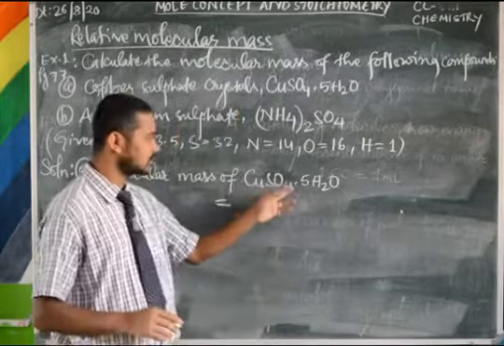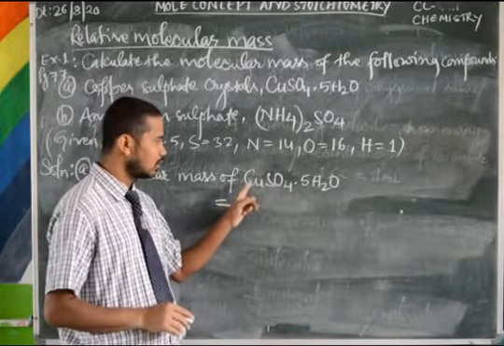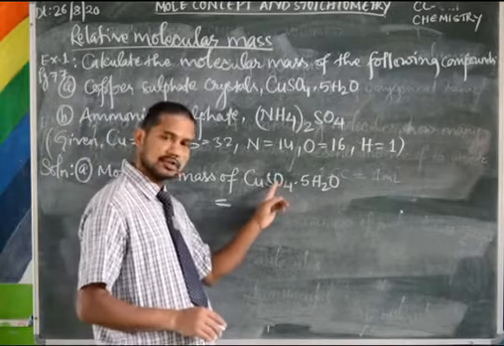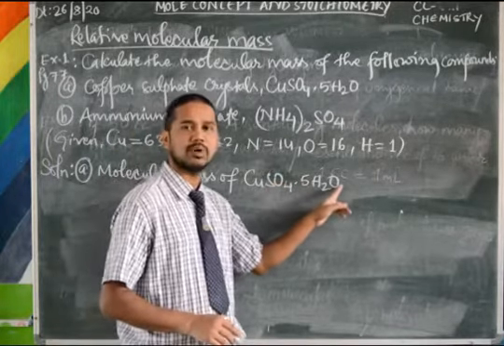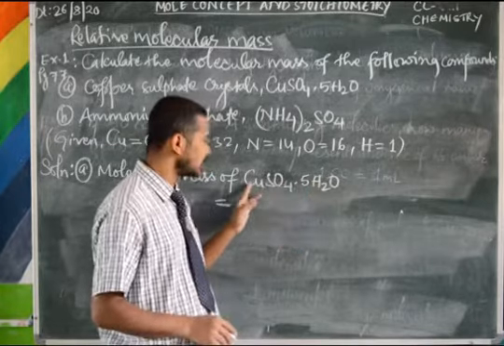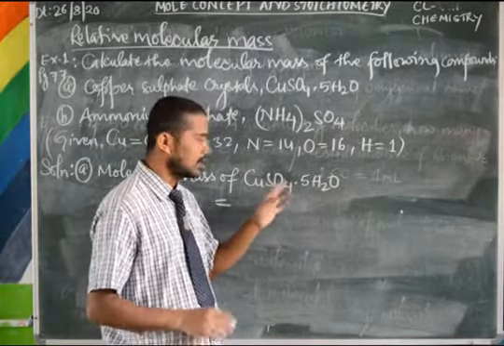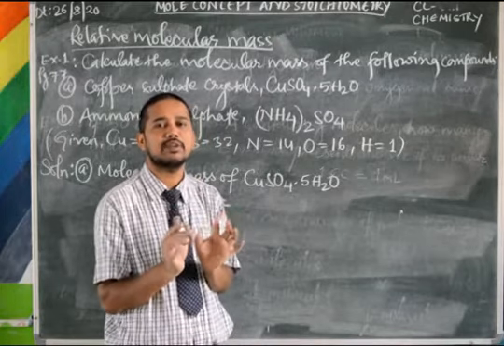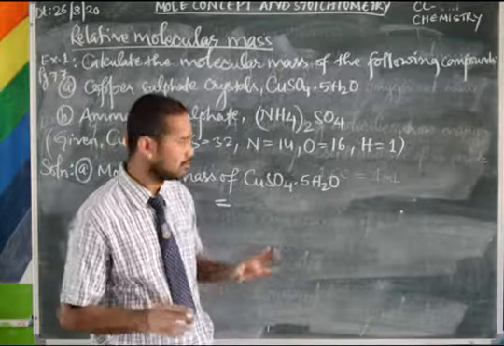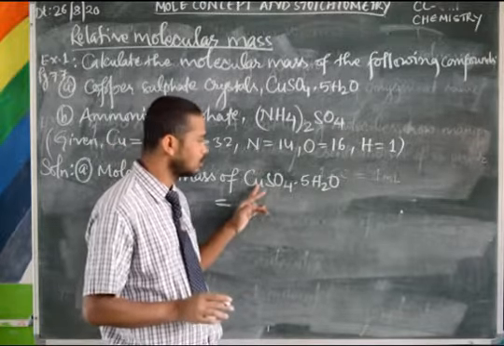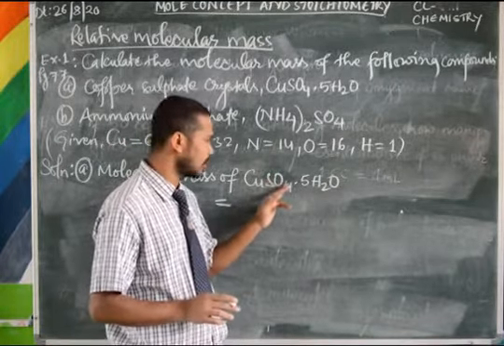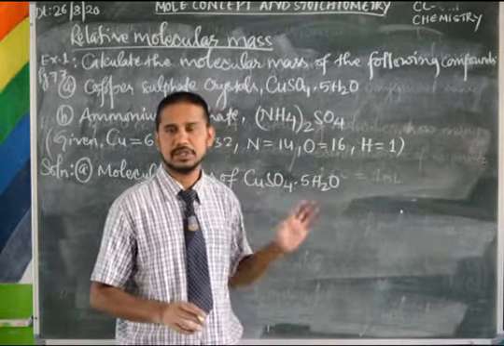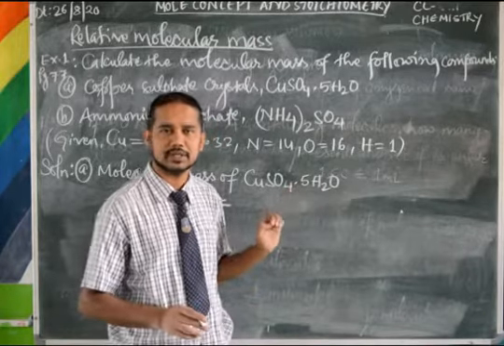So, what are the atoms in this molecule? 1 atom of copper, 1 atom of sulfur, 4 atoms of oxygen, then 5 molecules of water. 1 molecule of copper sulfate crystal comprises 1 atom of copper, 1 atom of sulfur, 4 atoms of oxygen and 5 molecules of water. It is water of crystallization, a hydrated solid.